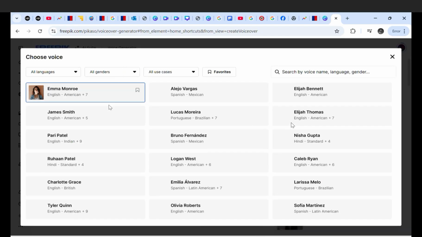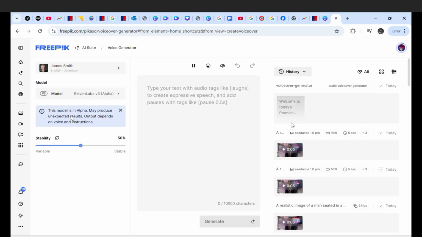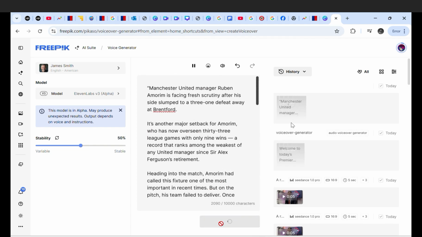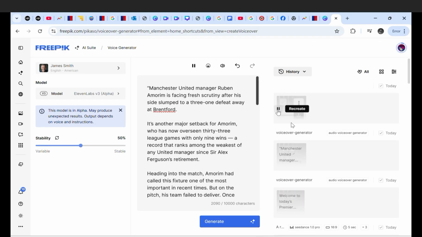Then I'll paste the entire script here. See, it all came, the one that we generated from ChatGPT. Then I'll click generate. Depending on the speed of your internet, we're waiting for it to generate. Once it's done generating, you can just click here to preview.